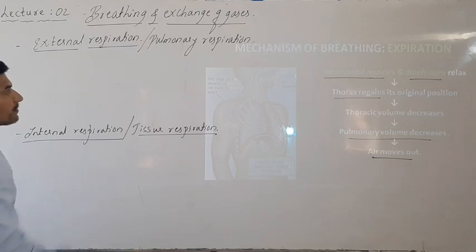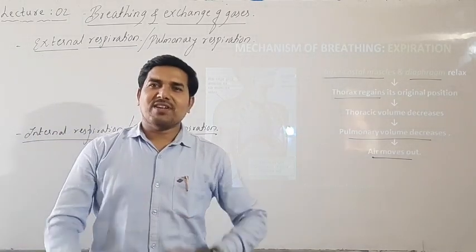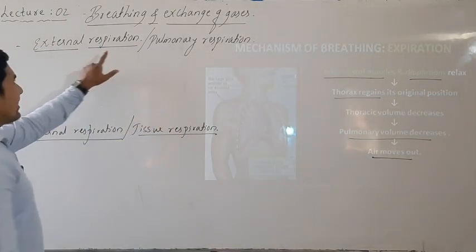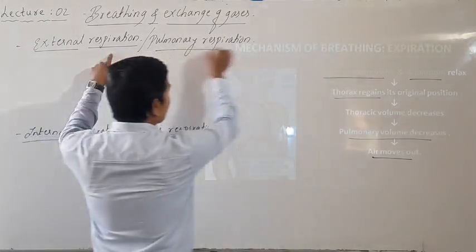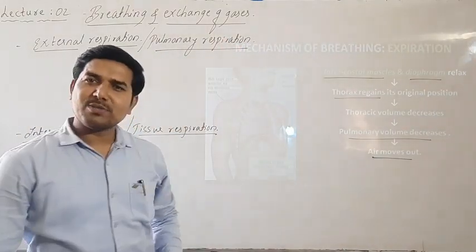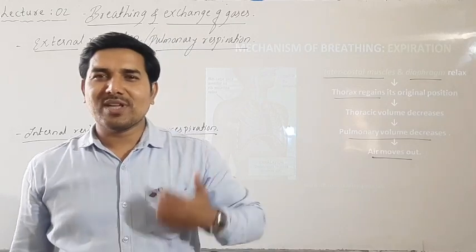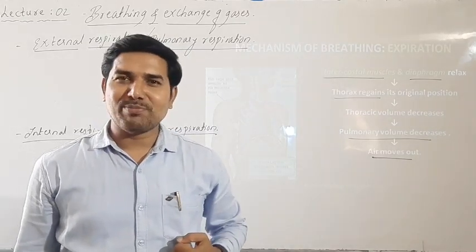Look at the two terms. What is the difference? External respiration, which is also called pulmonary respiration. What is pulmonary respiration? Respiration through the lungs is said to be pulmonary respiration.